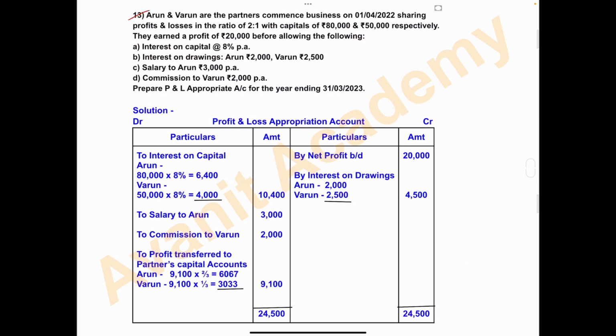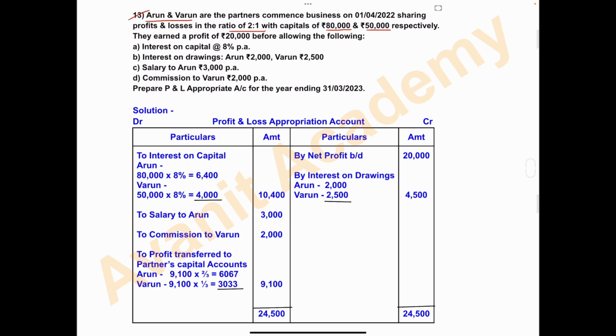Question number 13, that is on preparing the profit and loss appropriation account. Arun and Varun are partners. Commenced business on 1st April 2022, sharing profits and losses in the ratio of 2:1 with capital of rupees 80,000 and 50,000 respectively.